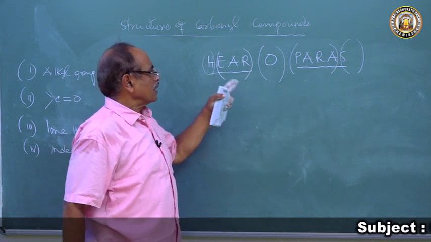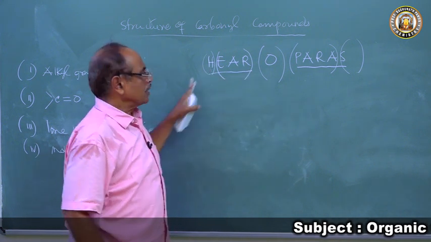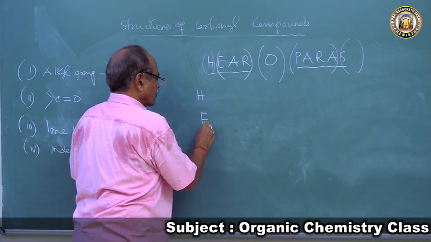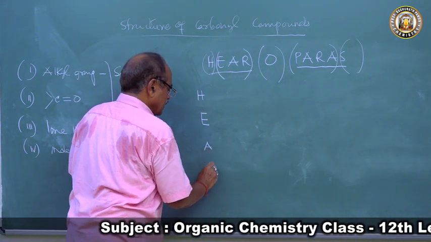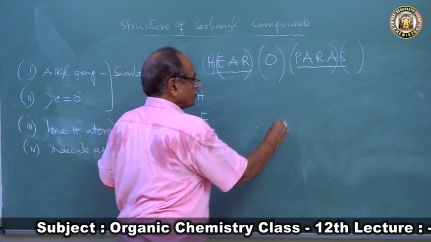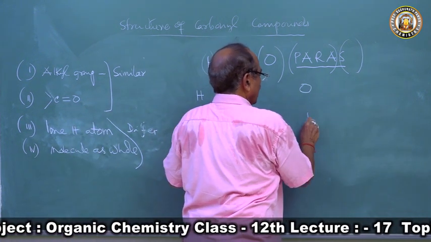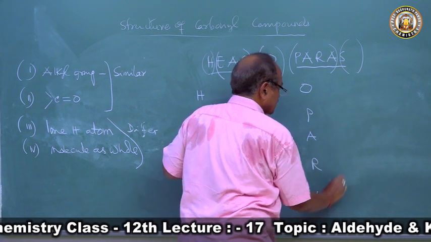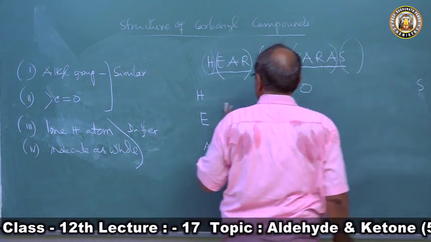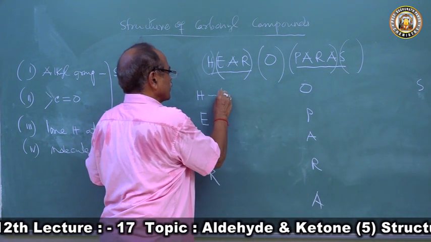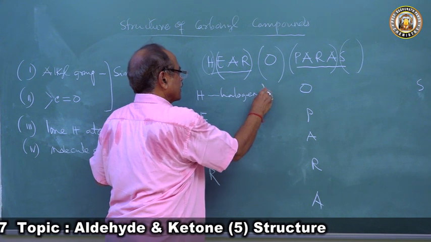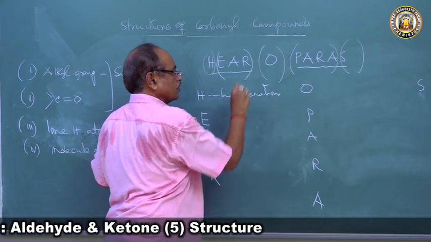Here, O Paras, H, reactions involving this H, I can say HEAR. So this H is the reaction of halogenation. The reaction of alkyl group is halogenation. It will undergo halogenation.